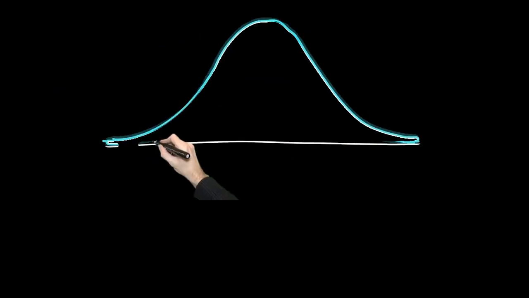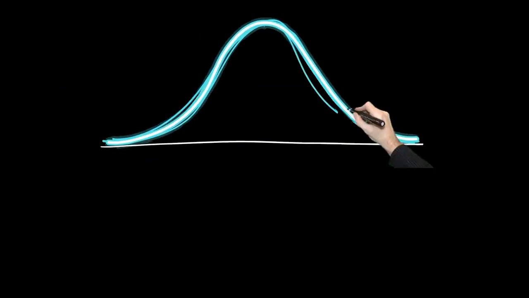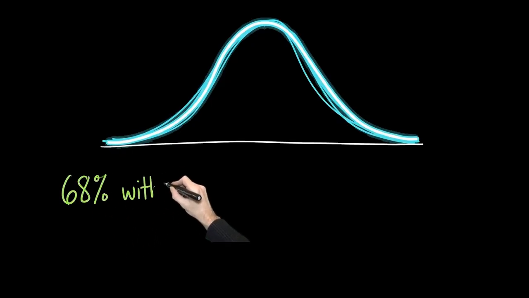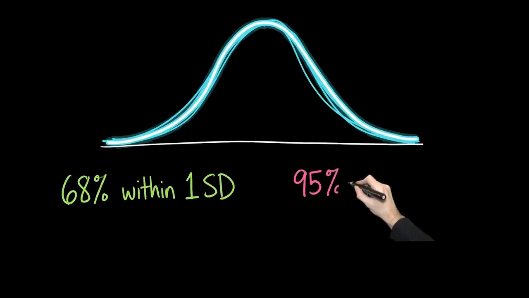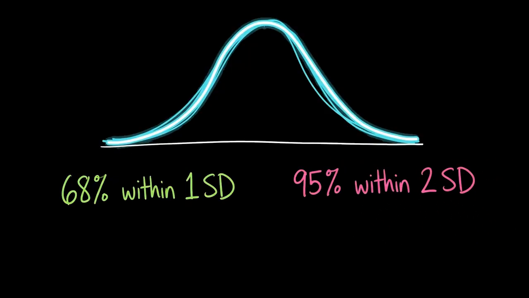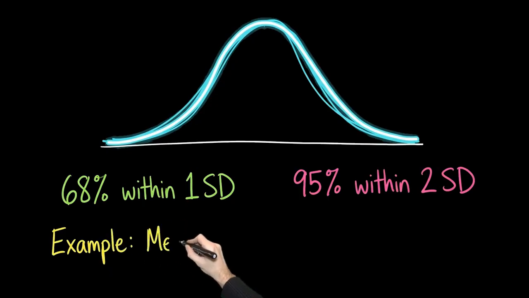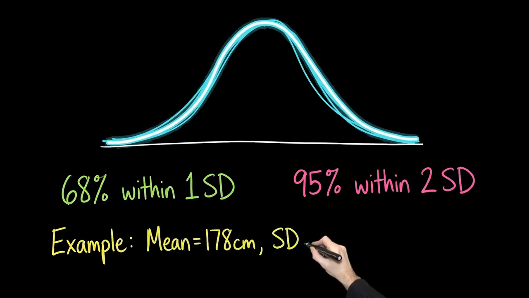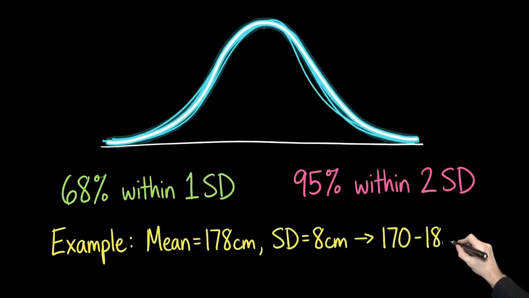The normal distribution also lets us turn that curve into clear statements about real people. Roughly 68% of people fall within one standard deviation of the mean. About 95% fall within two standard deviations, and almost everyone falls within three. So if the average height of a group of adult men is about 178 centimeters, with a standard deviation of around 8 centimeters, then most men are between about 170 and 186 centimeters tall.